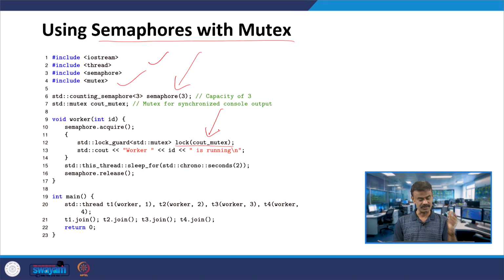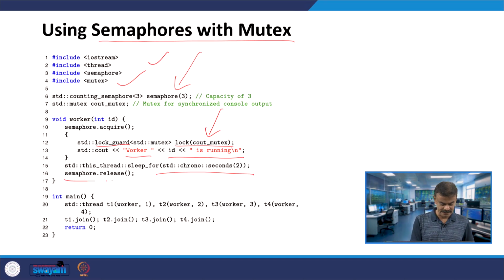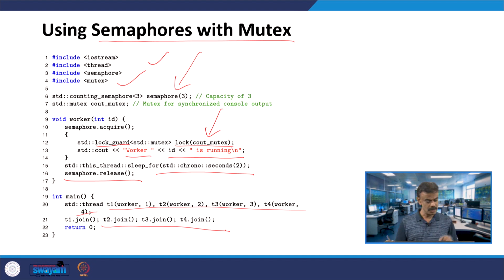In fact, we have studied mutex under the class lock guard. Now you print the worker ID and that it is running. The rest is all the same: sleep for 3 seconds and then it will release. You have 4 threads and then you call join. Only line number 12 is new, that means the lock function, where you pass cout underscore mutex under lock underscore guard.